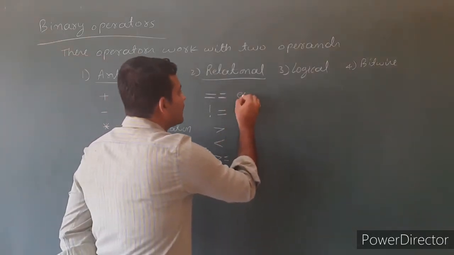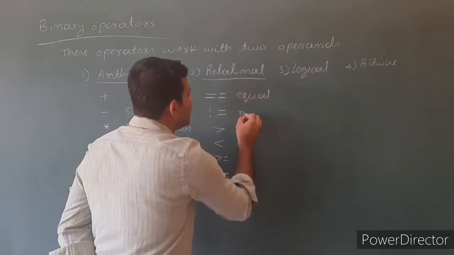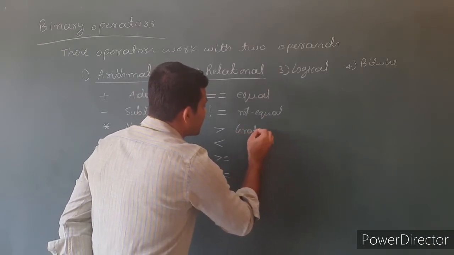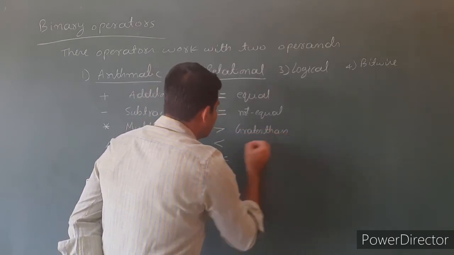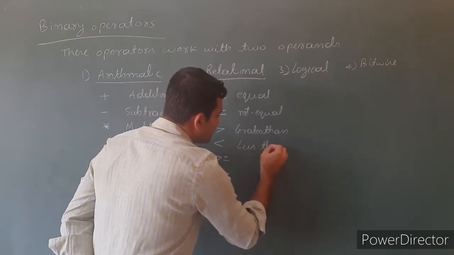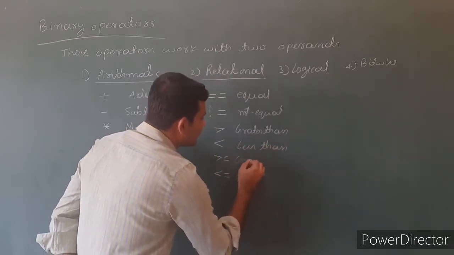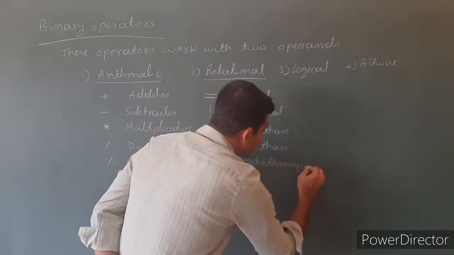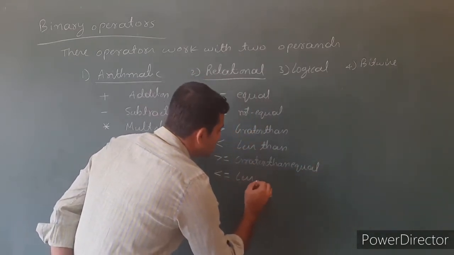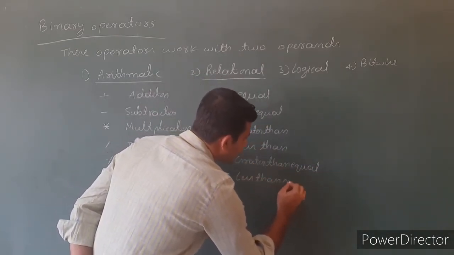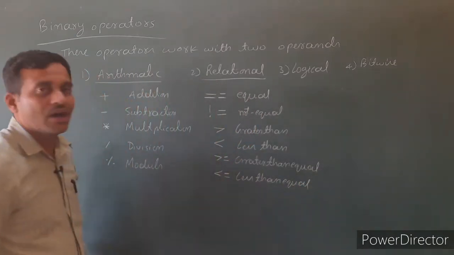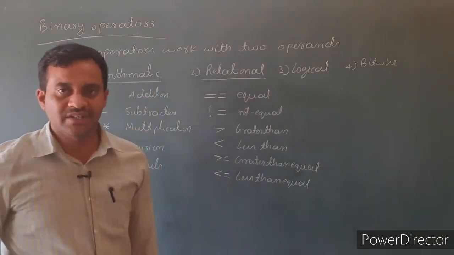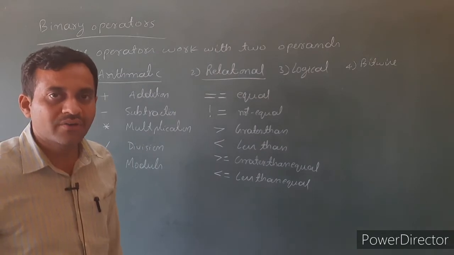First one is equal, not equal, greater than, less than, greater than or equal, then less than or equal. So these are the relational operators. Relational operators return either a true or false result.